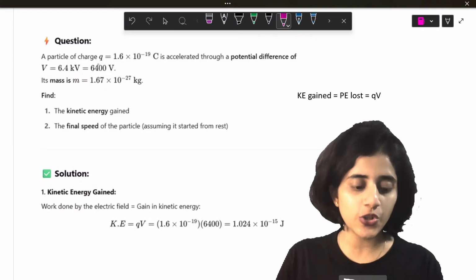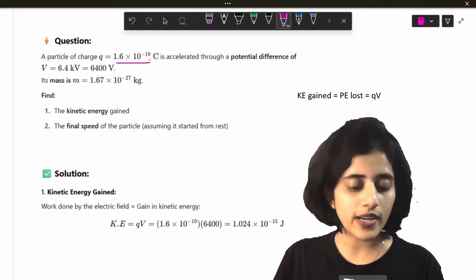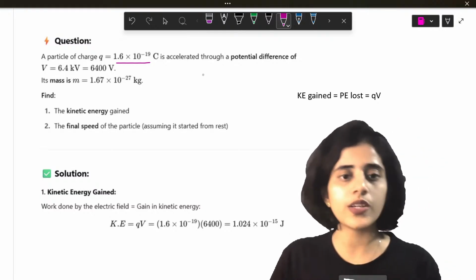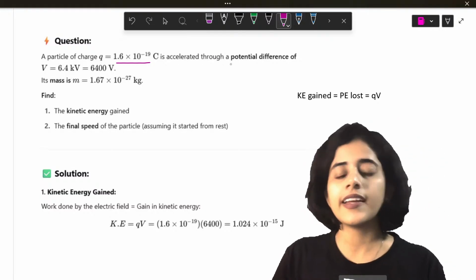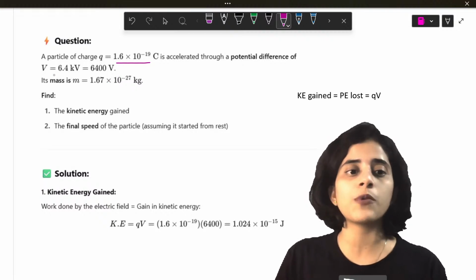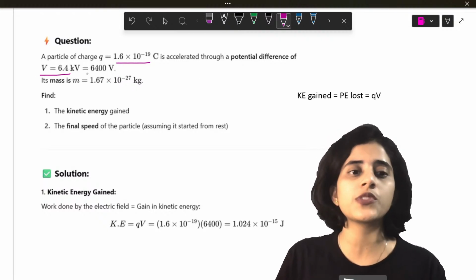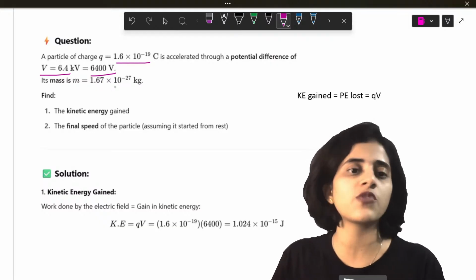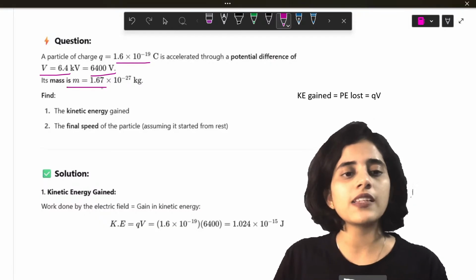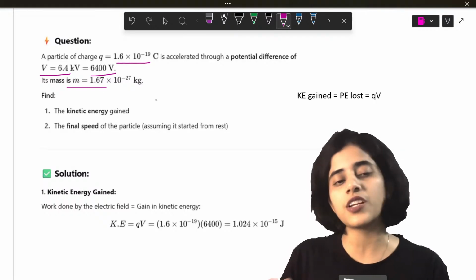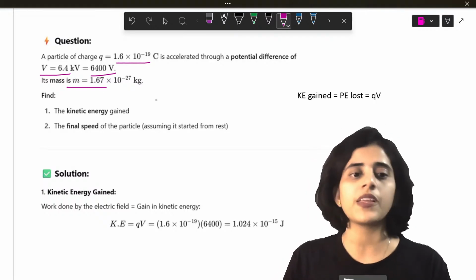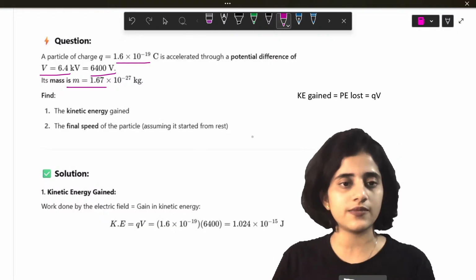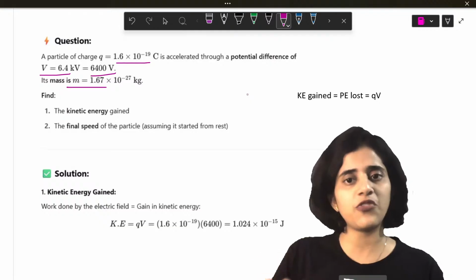A particle of charge Q equal to 1.6 into 10 raised to minus 19 is accelerated through a potential difference of V equal to 6.4 kilovolt, which is equal to 6400 volts. The mass M is 1.67 into 10 raised to minus 27 kilogram. We have to find out the kinetic energy gained and the speed of the particle. That's something different, right?